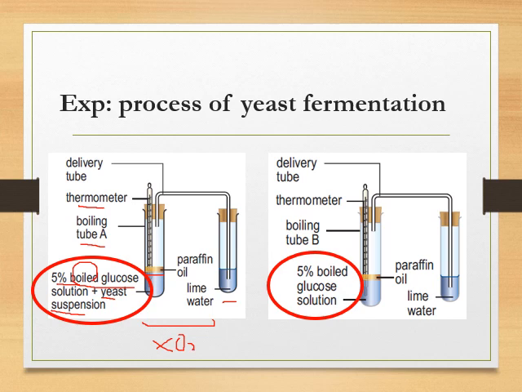Then in another set you can see they have boiled glucose. That means they don't have dissolved oxygen. There's no oxygen dissolved in it because they have paraffin oil as well, but there's no yeast. No yeast means that they don't produce ethanol, carbon dioxide, and energy.